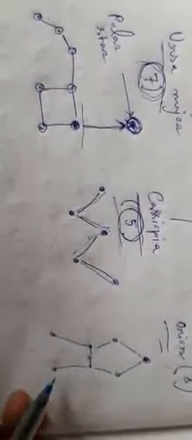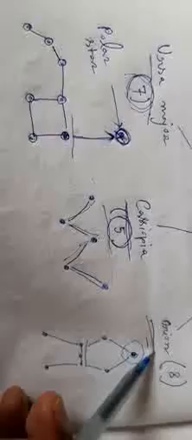Total 8 stars are found here: 1, 2, 3, 4, 5, 6, 7, 8. So this is the entire structure of the Orion. This is supposed to be its head, this is the hip portion, and this is its leg. So the structure is just like one fighter, and that is called the Orion.